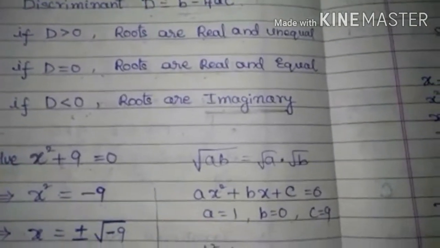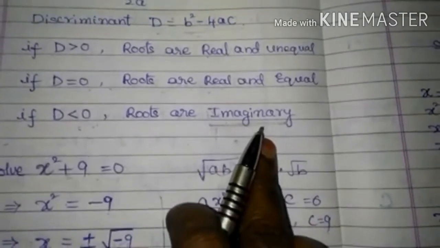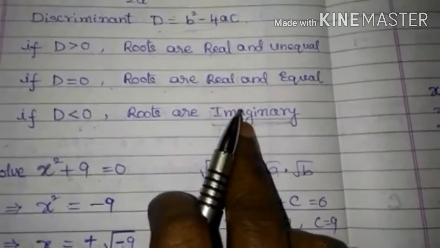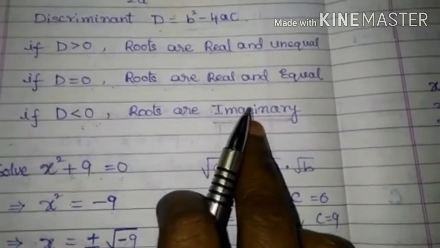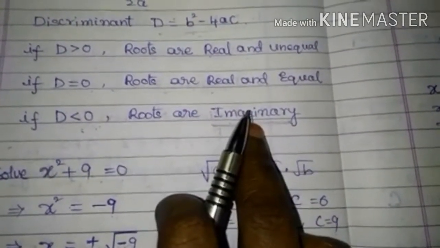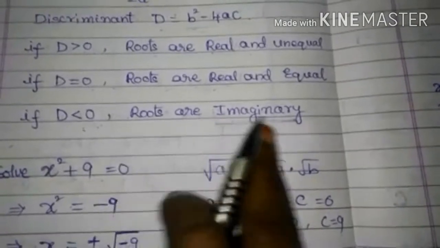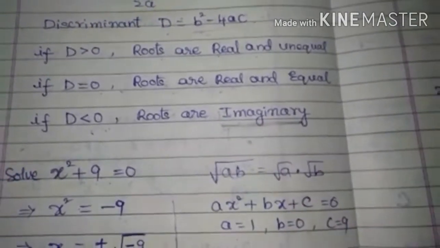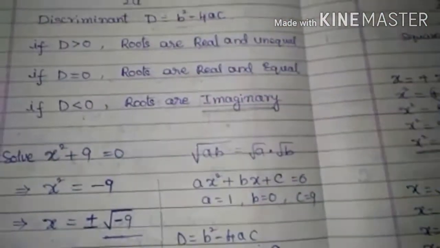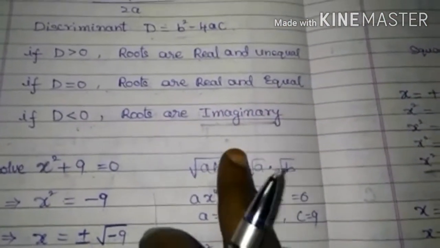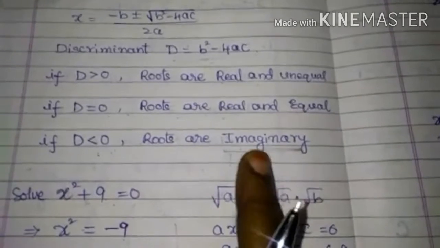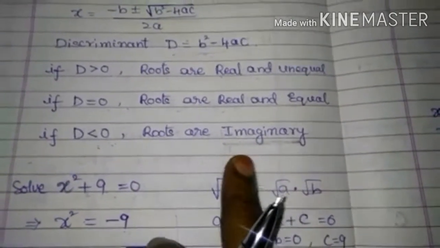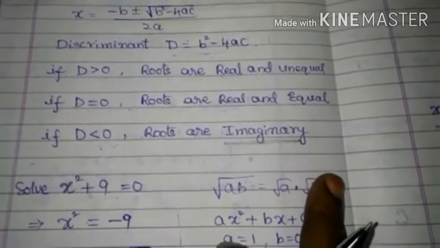If roots are imaginary, then how can we represent this type of values in the real number system? By using the real number system, you cannot represent imaginary numbers. By using the complex number system, you can represent such values. In this manner, complex numbers are introduced.